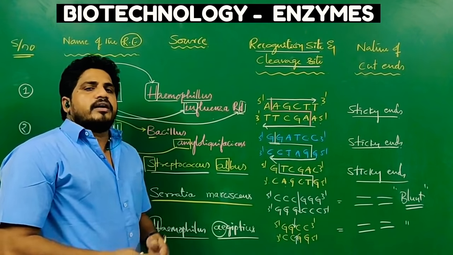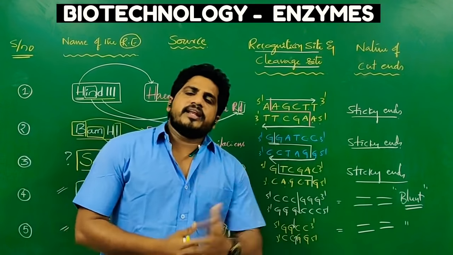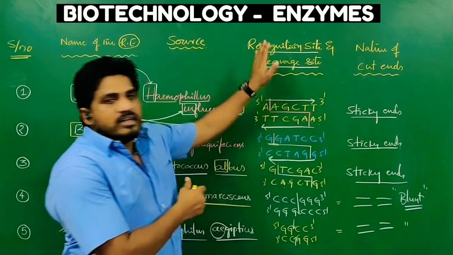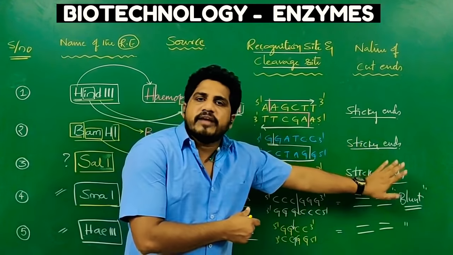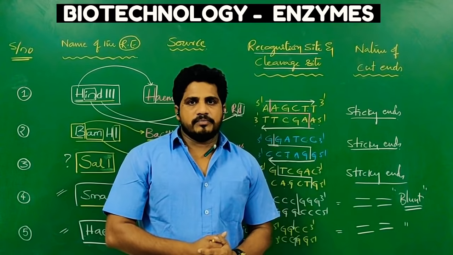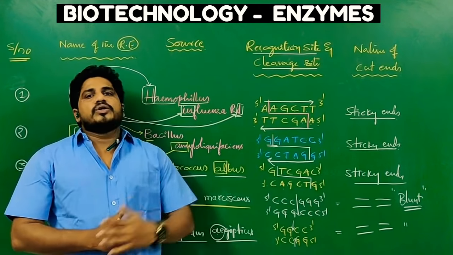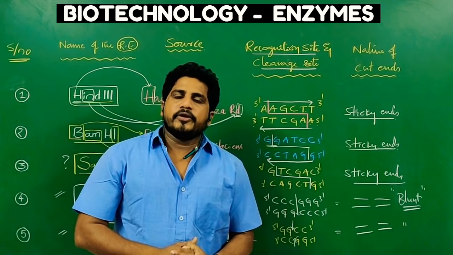Like that, you can refer to different books to know many restriction endonucleases, their sources, their cleavage sites and recognition sites, and the types of ends they produce by their action. But according to need, this is enough. If you are interested, go through other references. I hope you understand, guys.